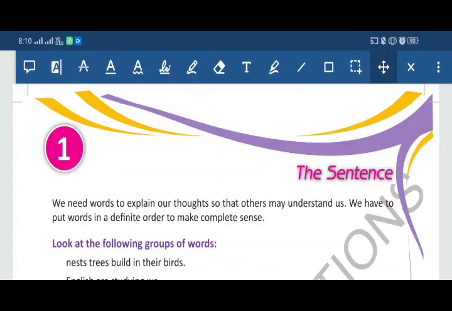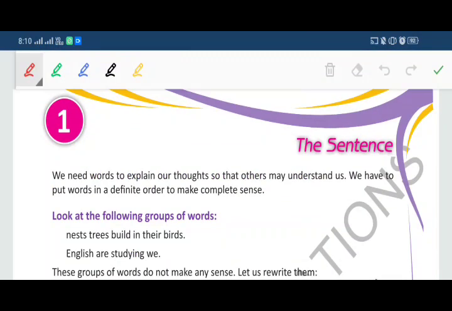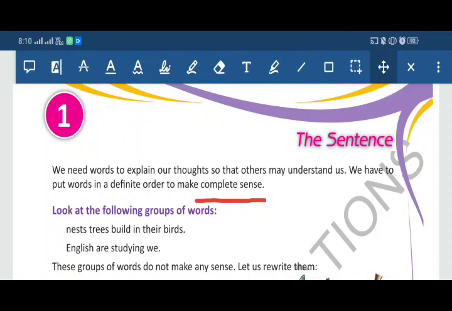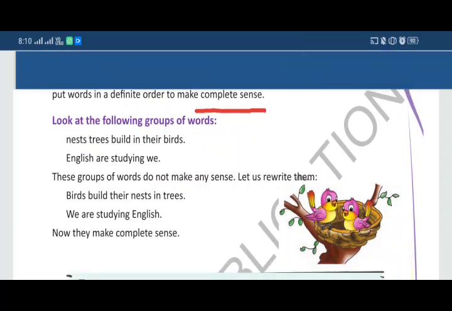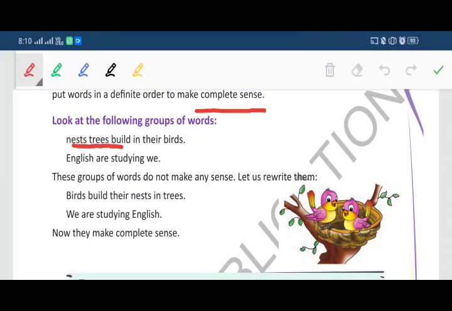What is a sentence? A sentence is a group of words that makes complete sense. Now see the first example: "Nest trees built in their buds." Can you notice this is a sentence? No, it is not a sentence. But when I say, check the next example, "Birds built their nest in trees." This gives the complete sense and it is a sentence.